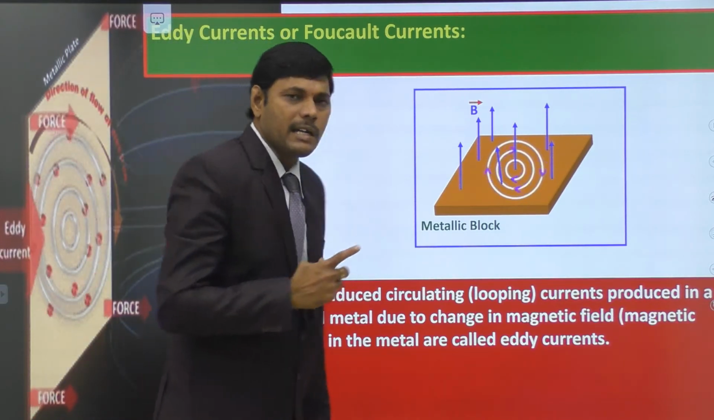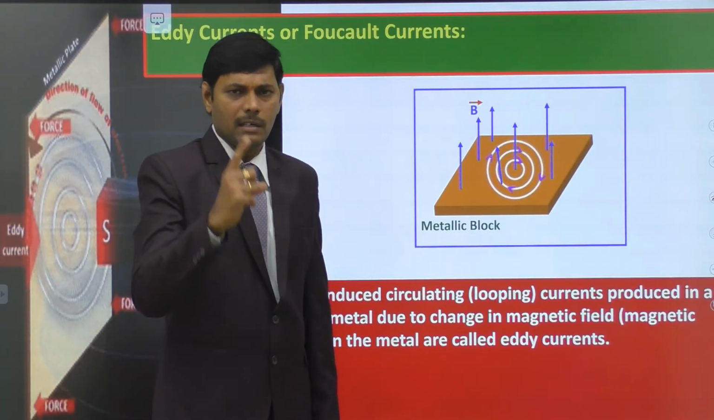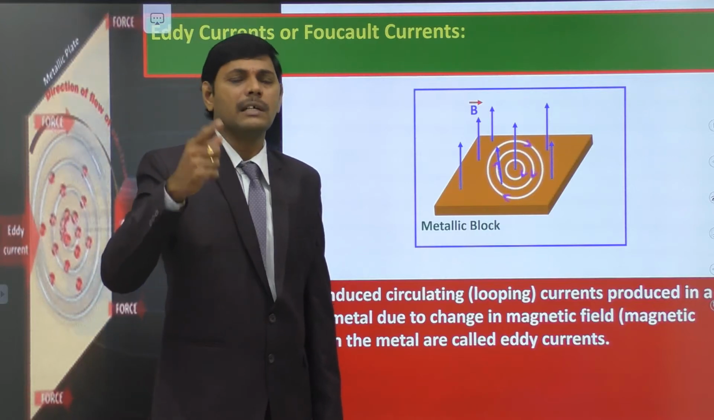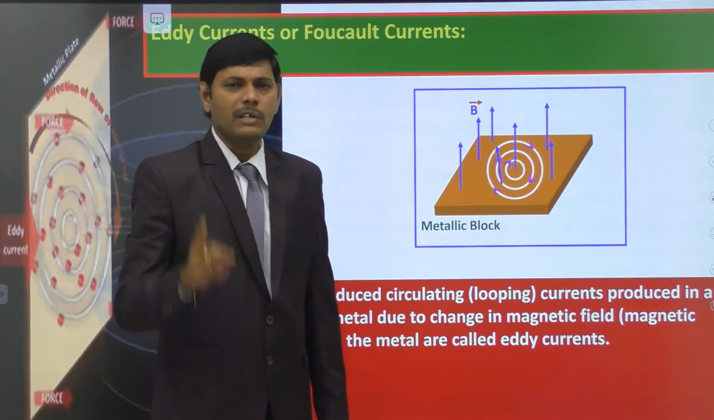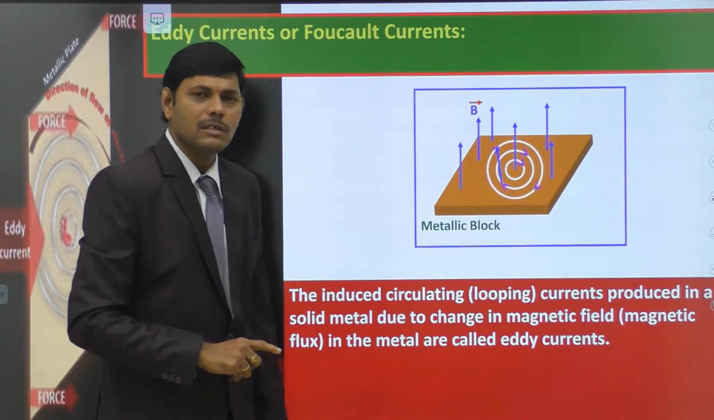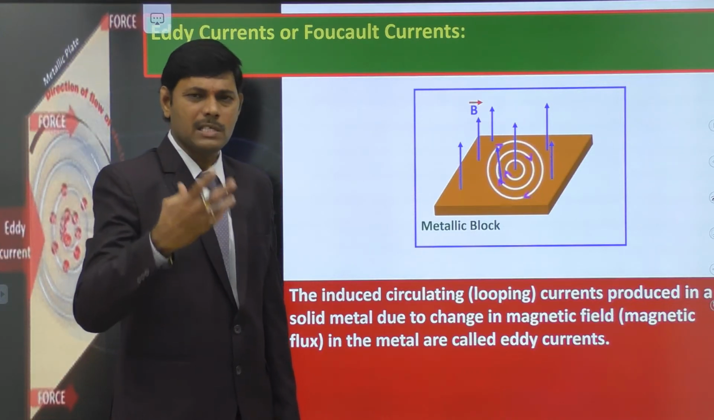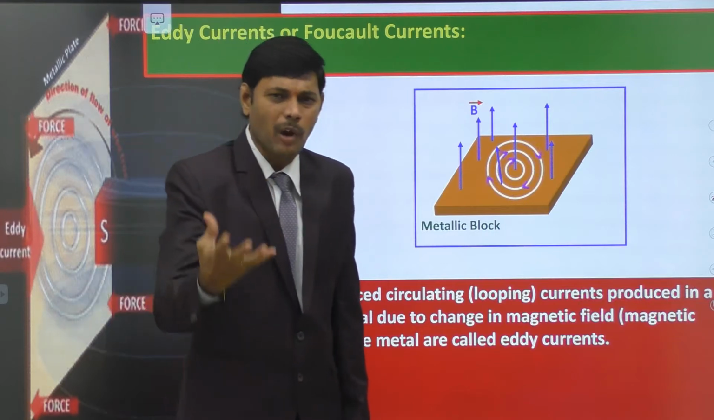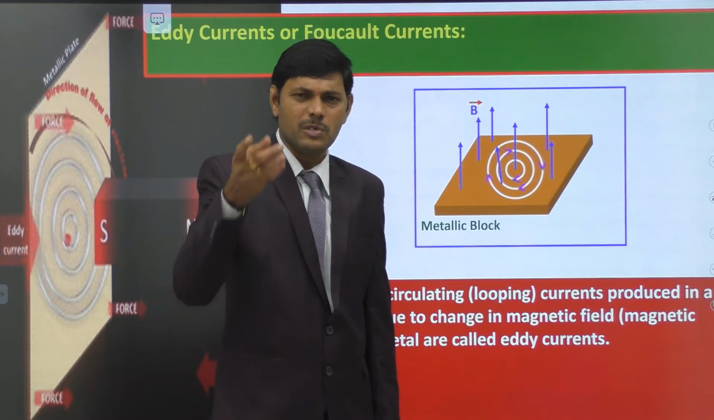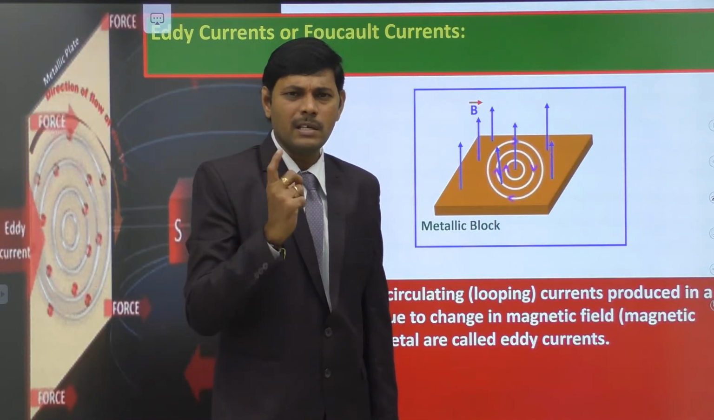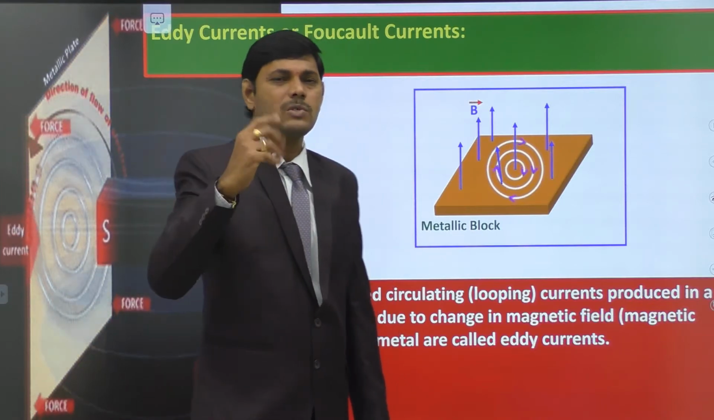But change of magnetic flux is not accepted by any material, any metal. We already discussed this in Faraday's laws, in Faraday's experiment as well as Lenz's law. We talked about the motional EMF induced in a loop. Now we are discussing EMF induced in a metallic block. That is the difference. We already discussed EMF induced in a metal loop. Now what about the EMF induced in a metal block? That belongs to eddy currents.